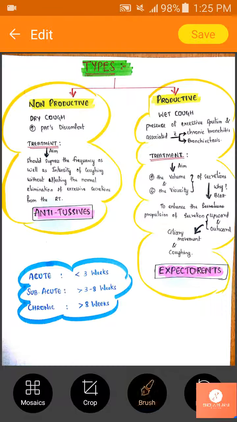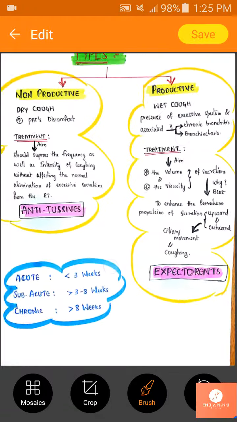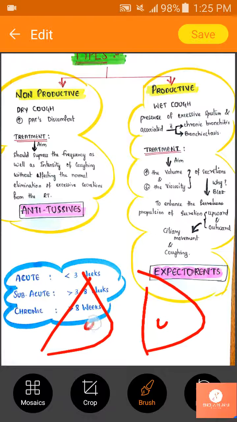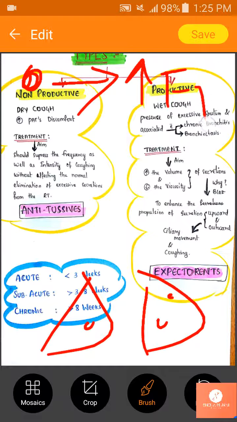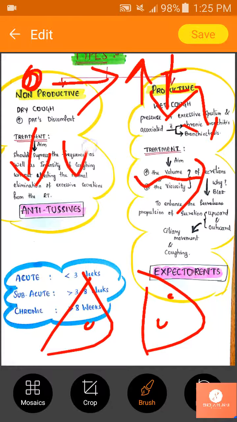And now coming to its treatment, I told you that there is a presence of some mucus in the respiratory tract. This mucus is very thick, right? Something which is thick has a lot of friction, meaning it will not move further. So in order to treat this, we have to decrease the friction, meaning we have to decrease the viscosity and increase the volume.